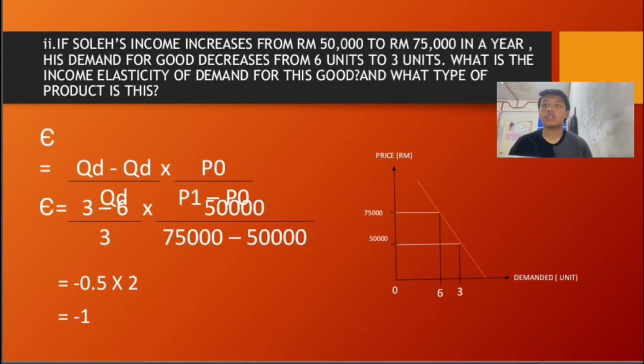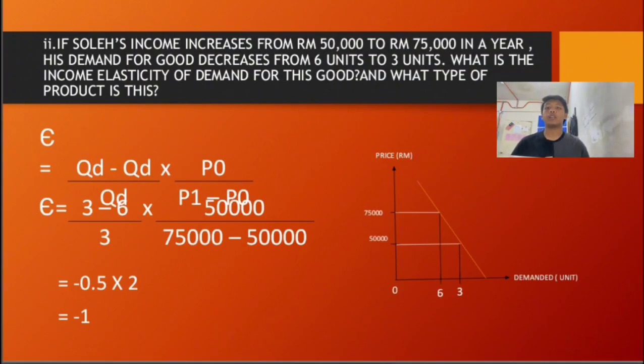So the next question is, if Soleh's income increases from RM 50,000 to RM 75,000 in a year, his demand for a good decreases from 6 units to 3 units. What is the income elasticity of demand for this good? And what type of product is this? So, this is the formula that we can use. The formula is QD1 minus QD0 over QD0 multiply Y0 over Y1 minus Y0.